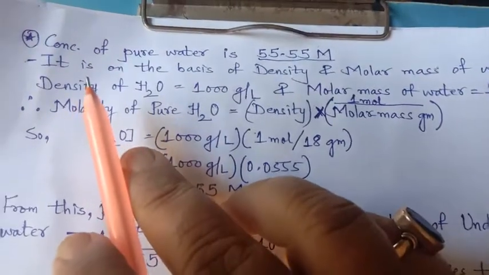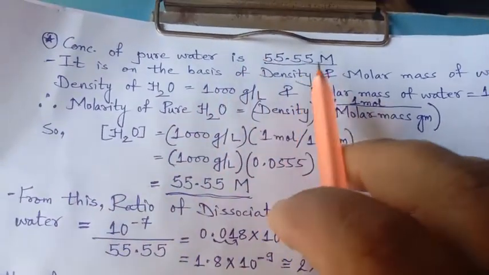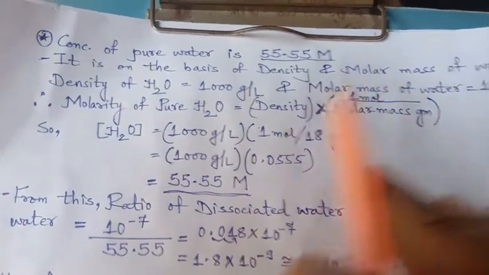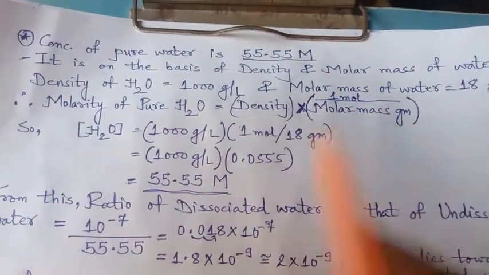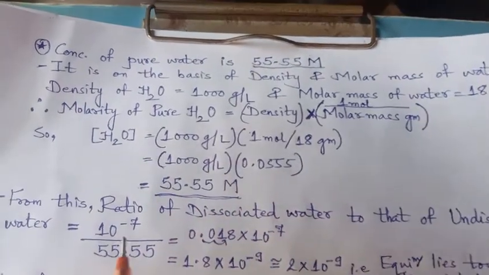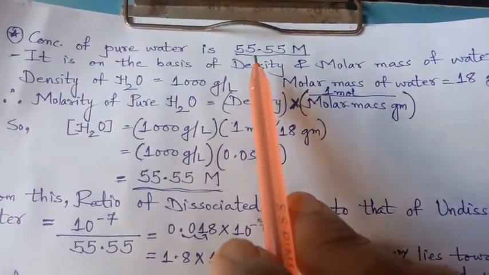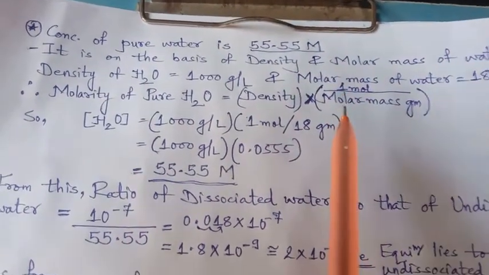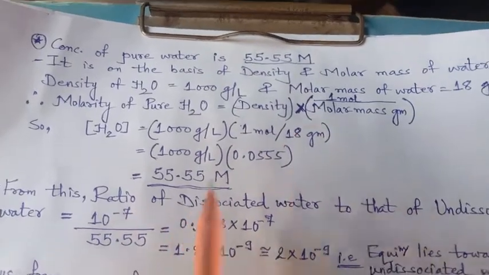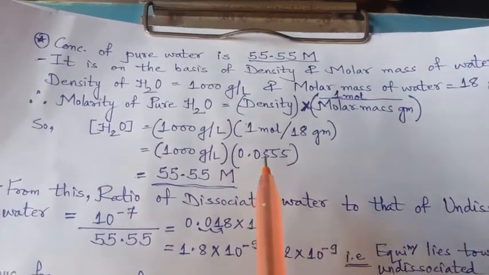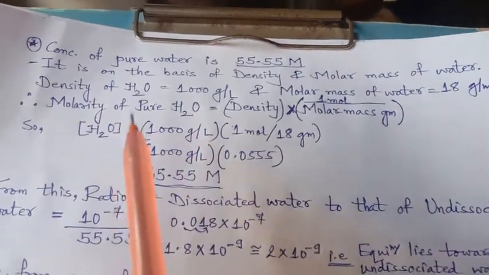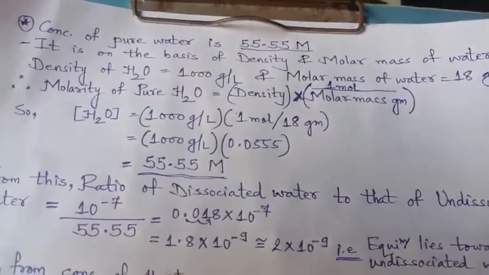Now, the concentration of pure water is always 55.55 molar. Whenever the concentration of pure water is not given, and if we need it for the calculation, we will have to take it as 55.55 molar, because concentration means molarity, and the molarity of pure water depends on the density and molar mass. So here I have shown the calculation of how it is 55.55.